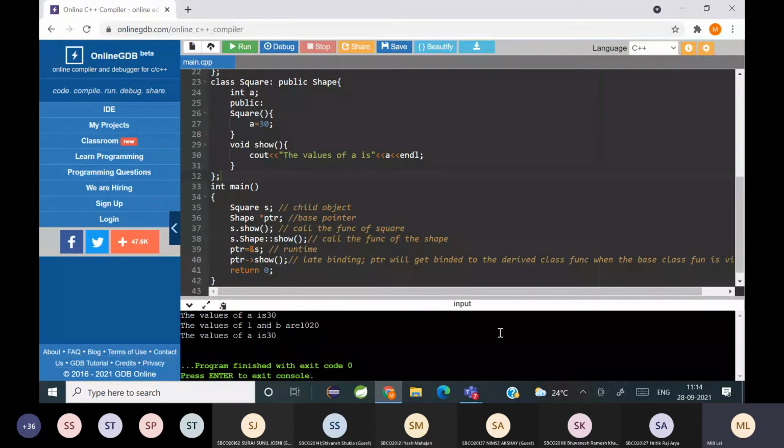Okay, but if you don't make use of the keyword virtual in the base class function, what happens? Even though you're assigning it to the address of the derived class object, getting an address will only happen at runtime. But during compile time, since the base class function is not virtual, it will go for early binding, which will make the base pointer point to its own function and call the function which is there in its own class. So that is the difference when you use a virtual function and when you don't.